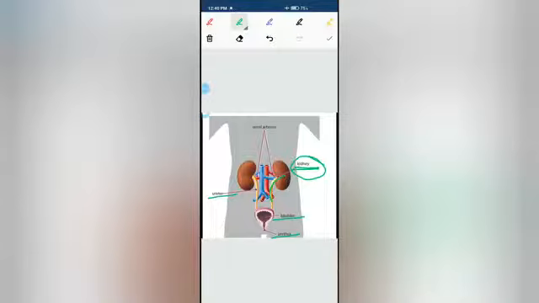These are two in number. These ureters carry the waste materials along with the water, which we term urine, into the bladder. It is a small, muscular, pouch-like structure which stores the urine temporarily.